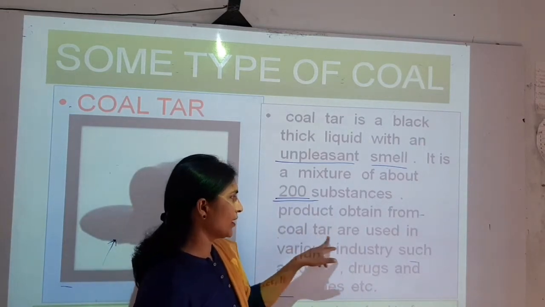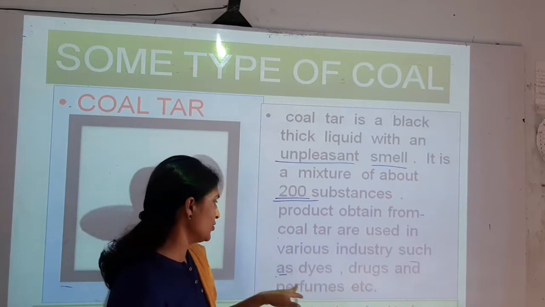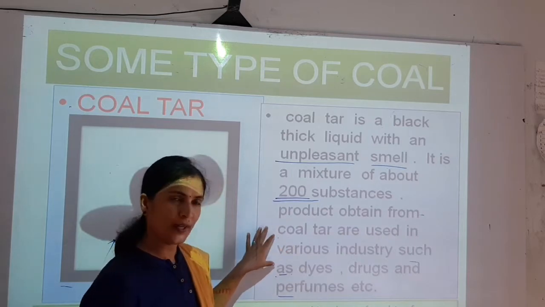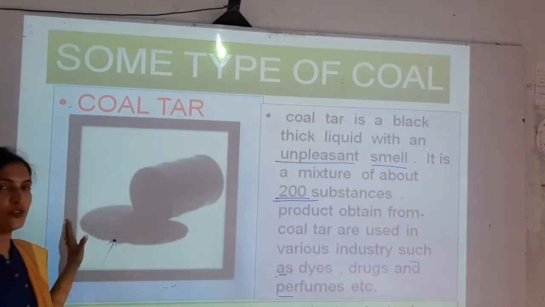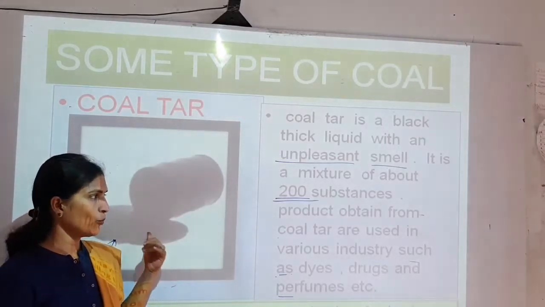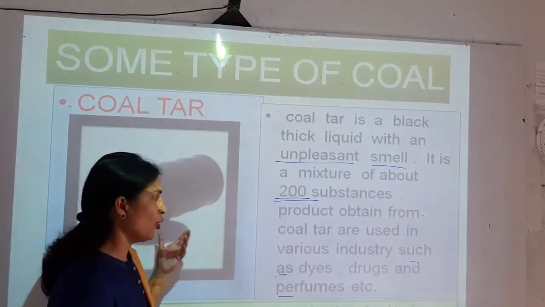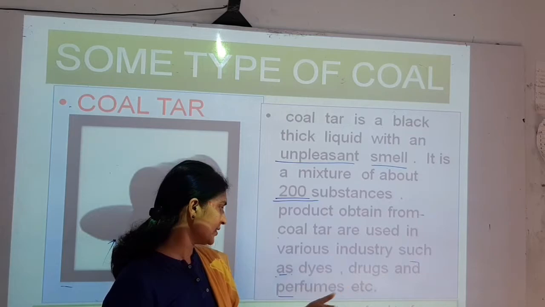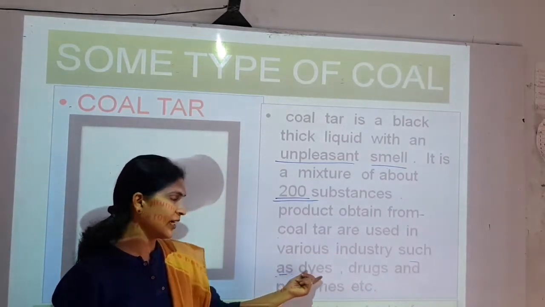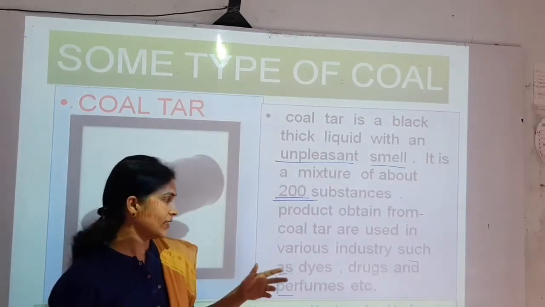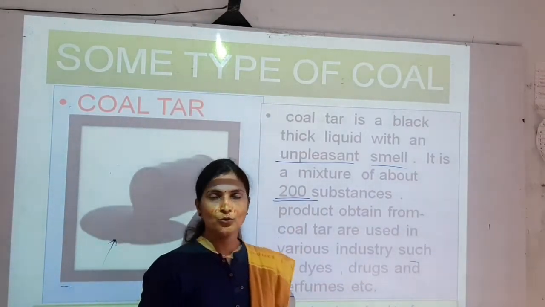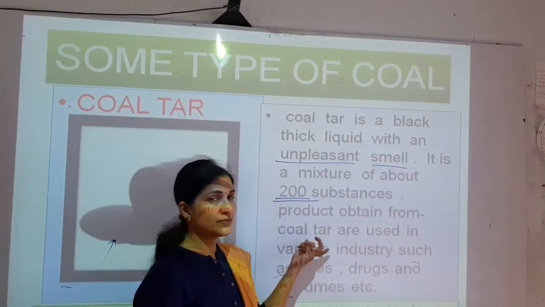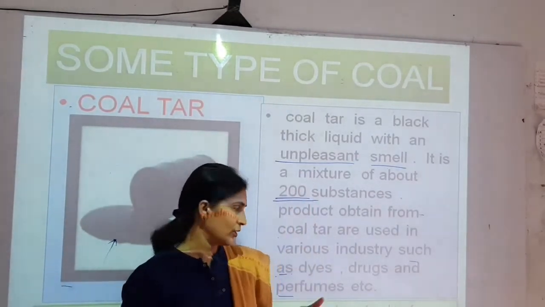Products obtained from coal tar are used in various industries such as dyes, drugs and perfumes. When the coal tar is processed, we obtain different types of substances, and all those substances are used in different industries. For example, the dye industry, drug industry and perfume industry. Some dyes have a different, unpleasant smell. Drugs also have a different type of smell, that is an unpleasant smell, because the substances which are prepared from this coal tar are used here.